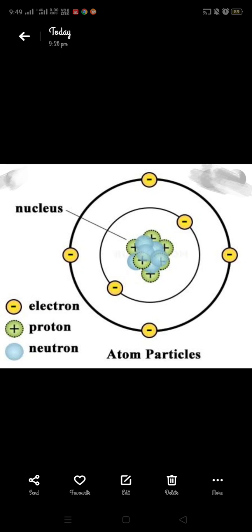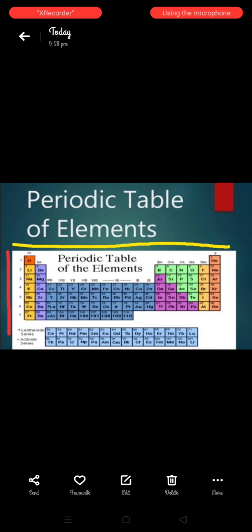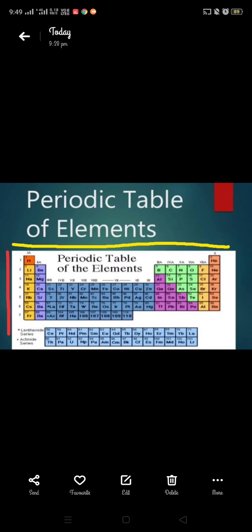Now we are learning about elements. We have to learn about metals and non-metals, but firstly I have told you what an element is. Now, the arrangement of elements: elements are arranged in the periodic table. See, this is the periodic table of elements. In this table, elements are arranged on the basis of their atomic number.